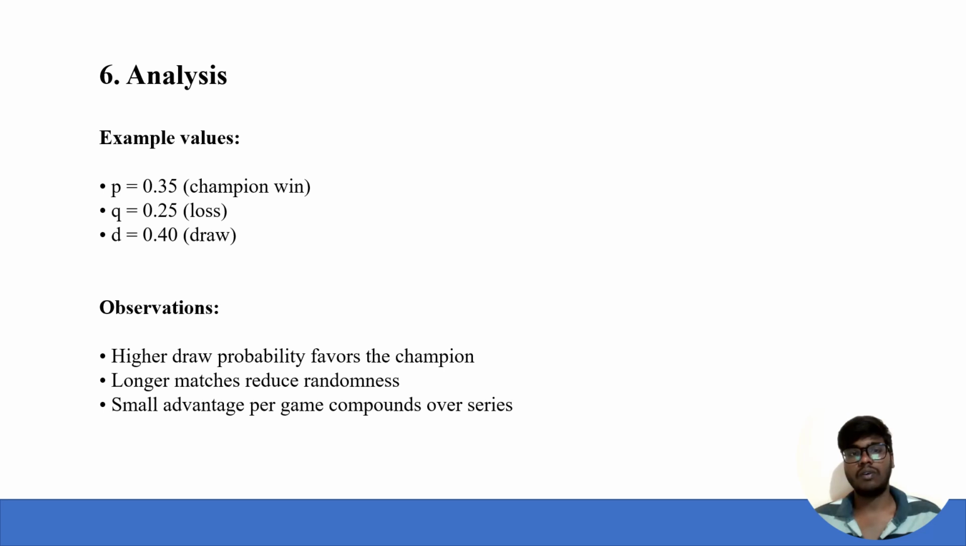We also have some observations. Higher draw probability favors the champion. Long matches reduce randomness. Small advantage per game compounds over the series. These are the observations we have made: a higher draw probability favors the champion, longer matches reduce randomness, and the advantage per game compounds over the series.